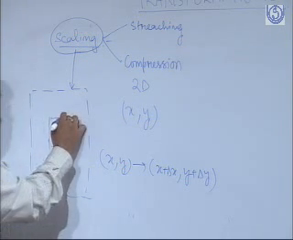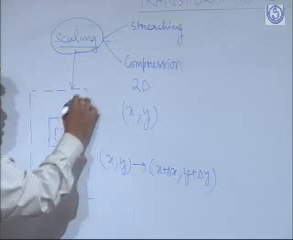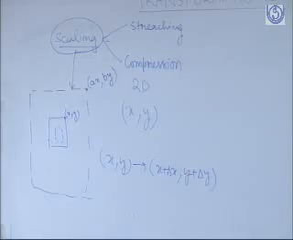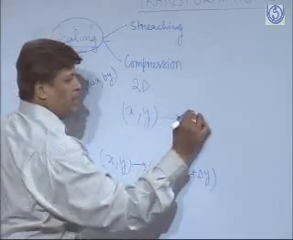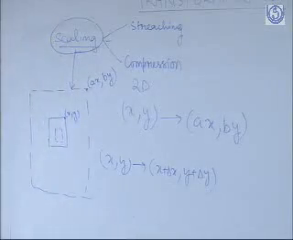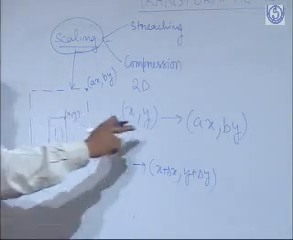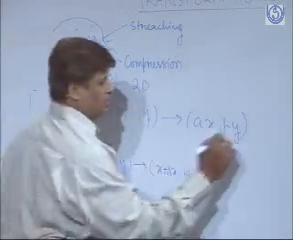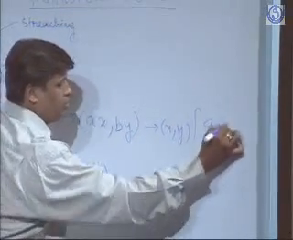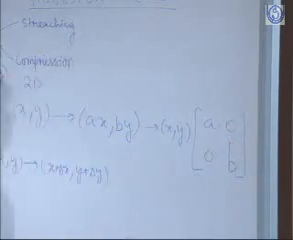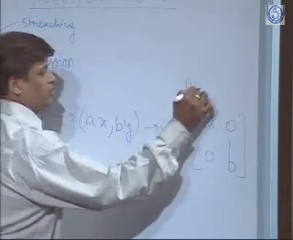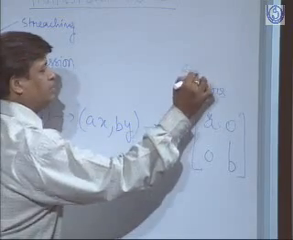That means the x component and y component should increase by amount a or b. That means the entity is multiplicative, as a result of which the transformation will be ax, by. So how can we write the same in terms of matrices? The same can be written as x, y times the matrix a, 0, 0, b. These are the factors. These are the scaling factors.